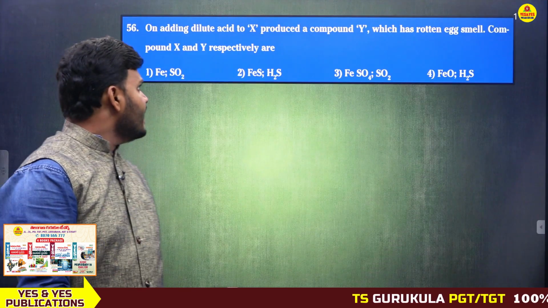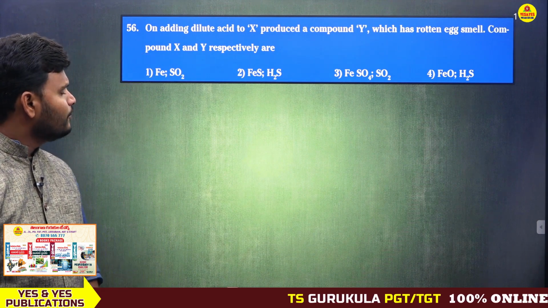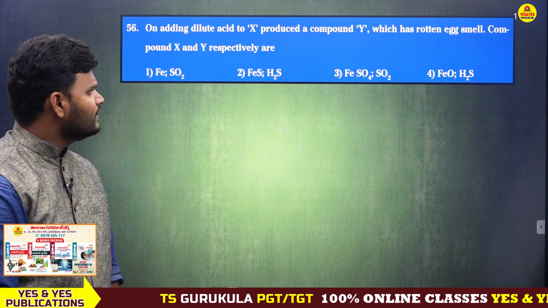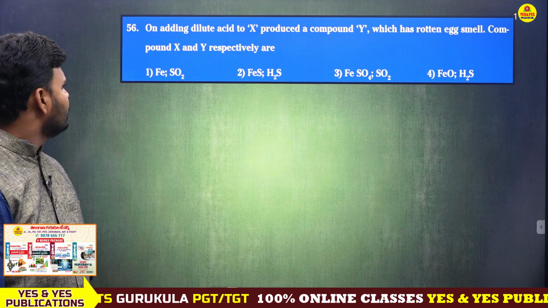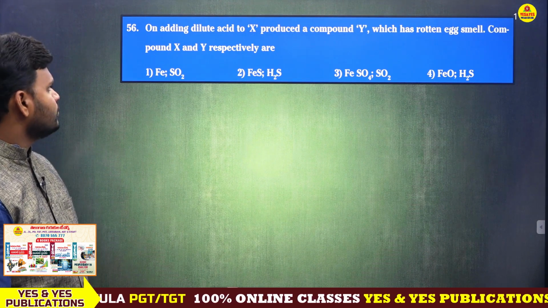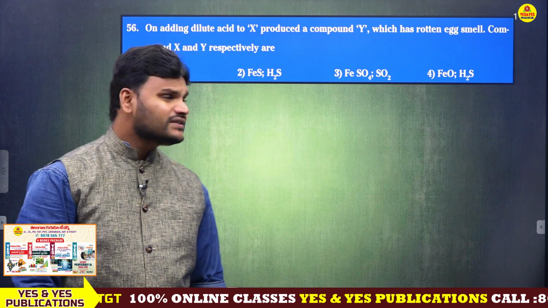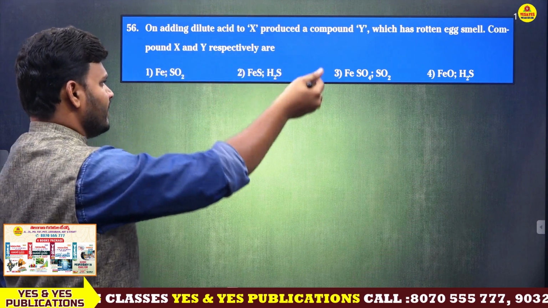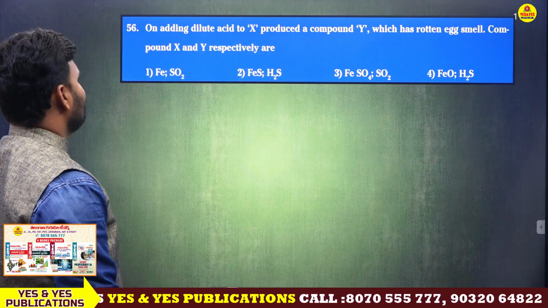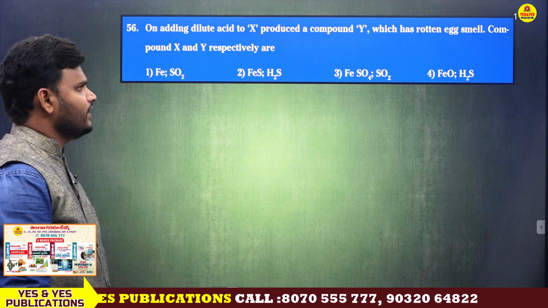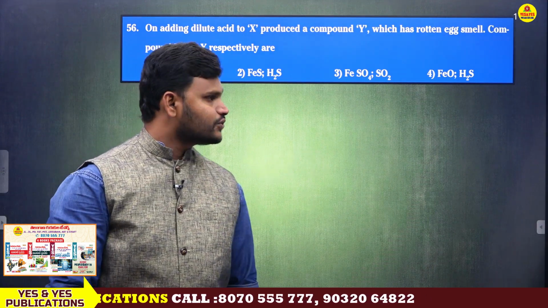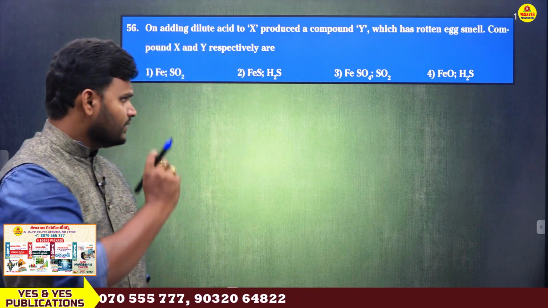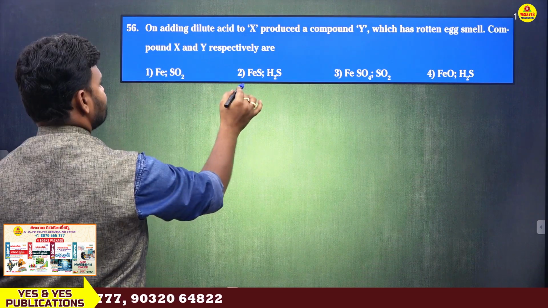On adding dilute acid to X, it produces a compound Y which has a rotten egg smell. What are compounds X and Y respectively? Let me explain very clearly. This is also a very simple question. This is not a big question. Just have a look.